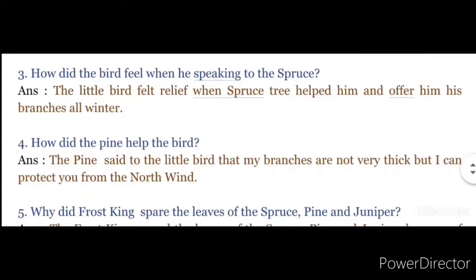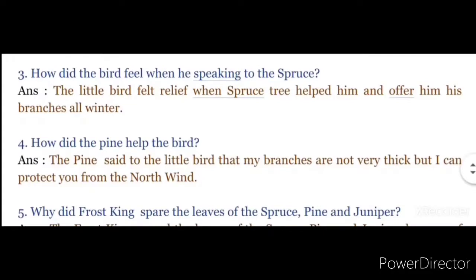Look at the fourth question. How did the pine help the bird? Answer here. The pine said to the little bird that my branches are not very thick, but I can protect you from the north wind. So this was the answer.